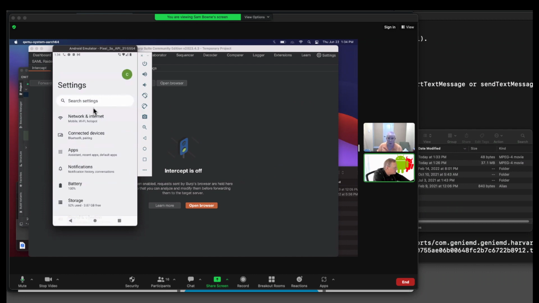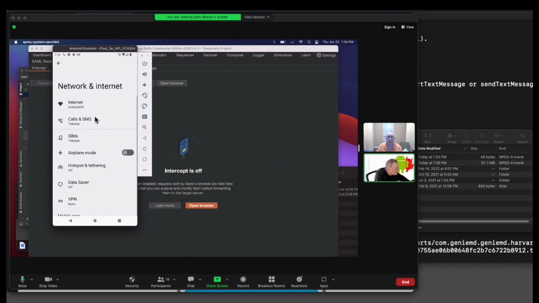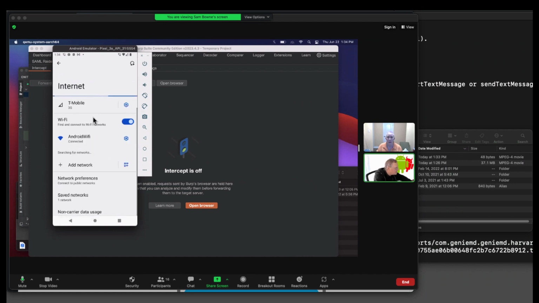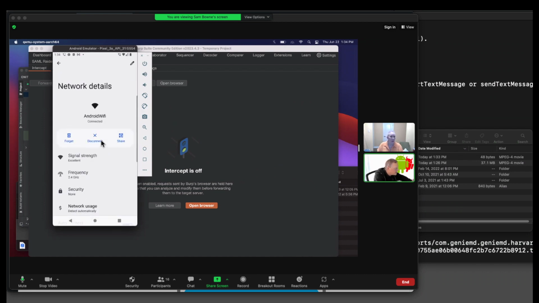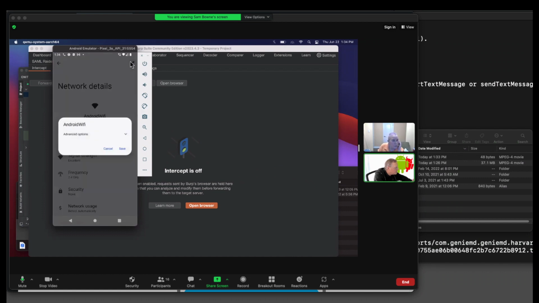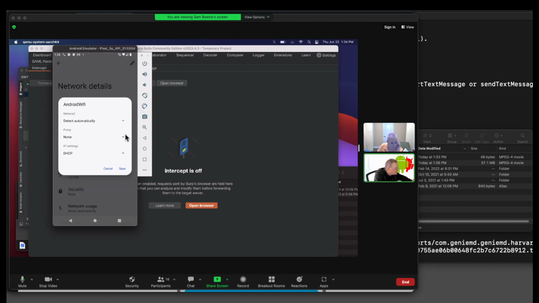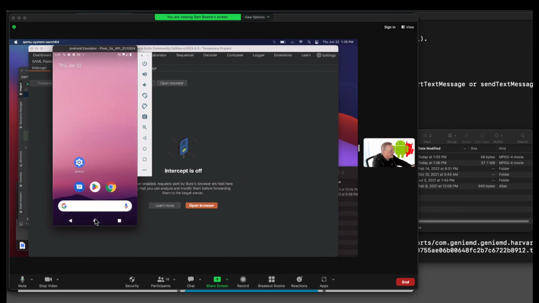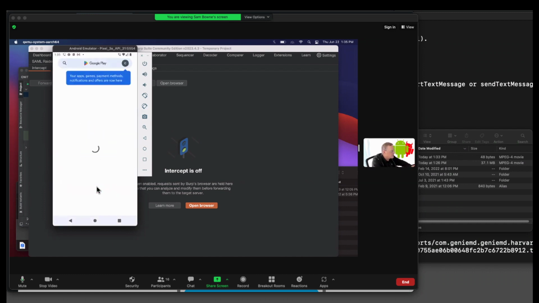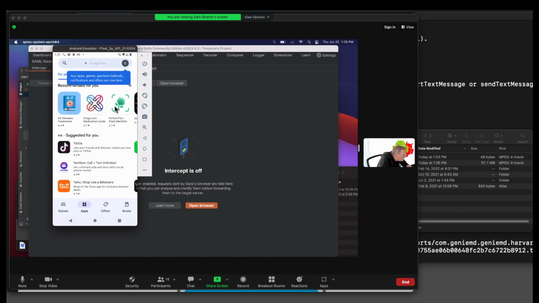Let's send traffic through the proxy, but I don't want it going through the proxy until I install an app or two to try. So let's see if I have good internet connection right now. It's connected, and if I check the network settings, it is currently not going through the proxy, and that's what I want at first because I want the store to work. So let's pick an app.